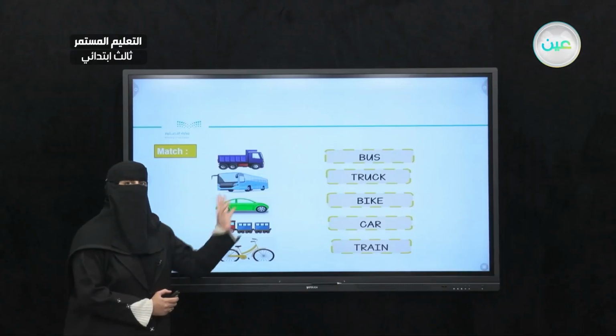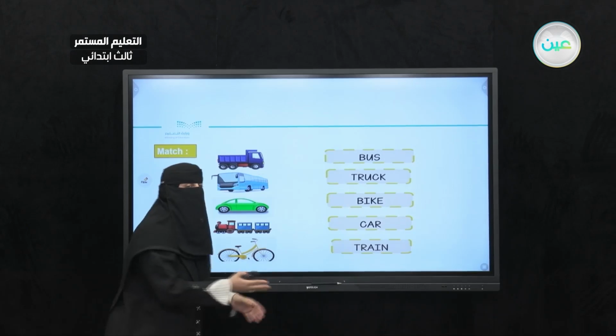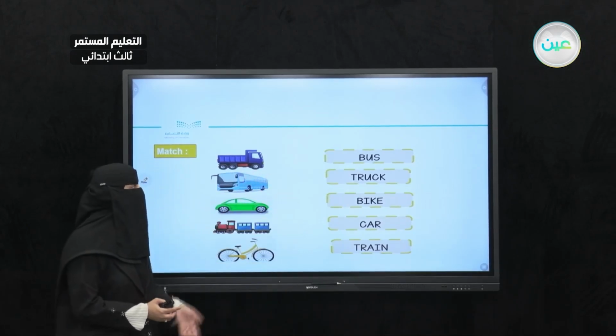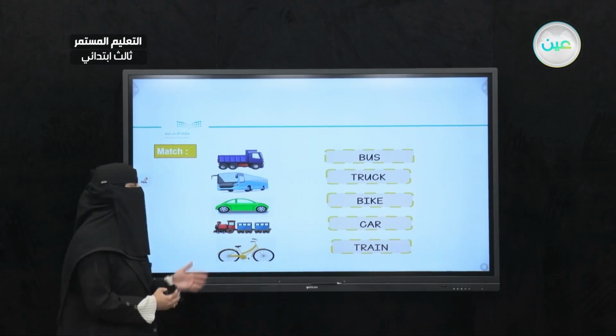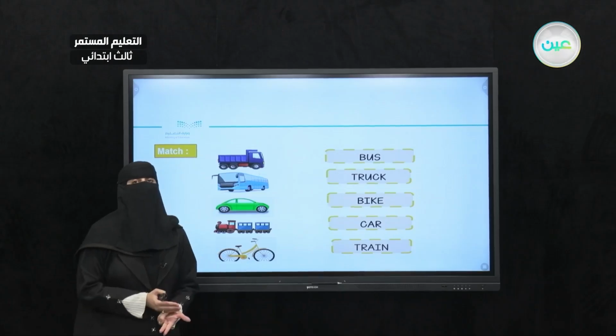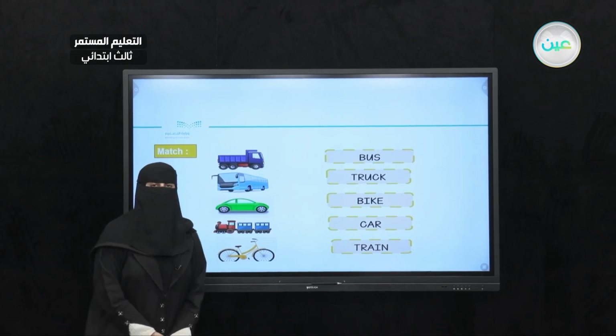To your left, I have the pictures of different transportation, and to your right, I have the names. So let me help you by reading the names here. Bus, truck, bike, car, and train. I'll be giving you 30 seconds. Try to match the answers, and then I will reveal the answers to you.